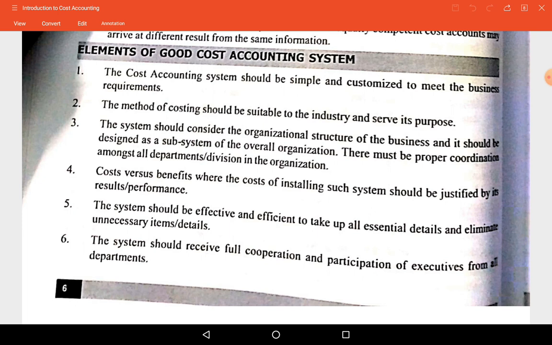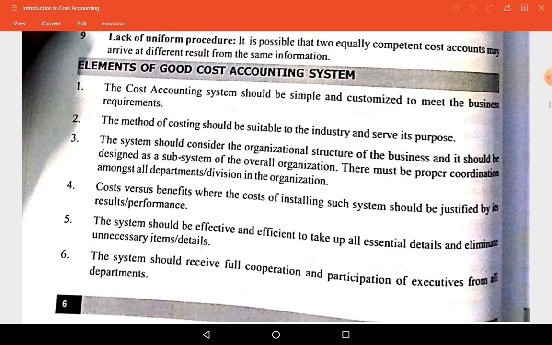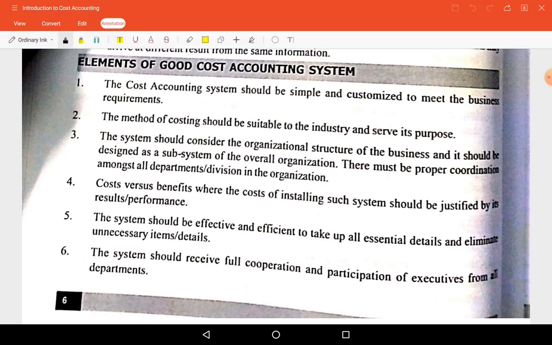And in this video, we are going to discuss the elements of a good cost accounting system, the essential elements which are considered for installing a good cost accounting system. He may ask in a different way. So elements of a good cost accounting system or essentials of a good cost accounting system. Essentials he will say. Okay, whether you say essentials or elements of a good cost accounting system, this is the only answer. So let us see the answer one by one point.